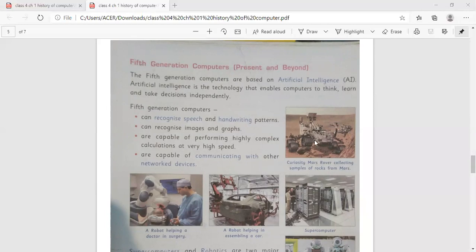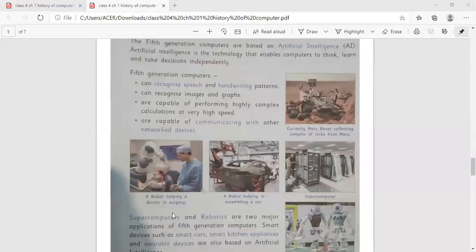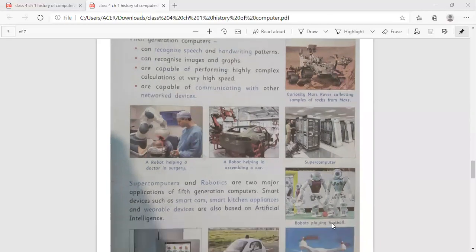Here you can see some pictures. Curiosity Mars rover collecting samples of rocks on Mars. A robot helping a doctor in surgery. A robot helping in assembling a car. Supercomputer. Supercomputers and robots are two major applications of fifth generation computers.